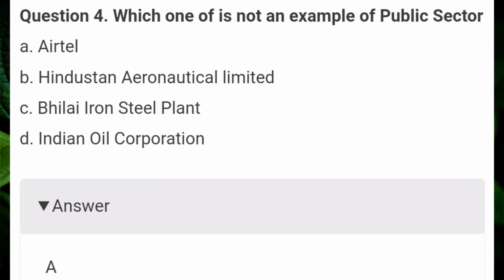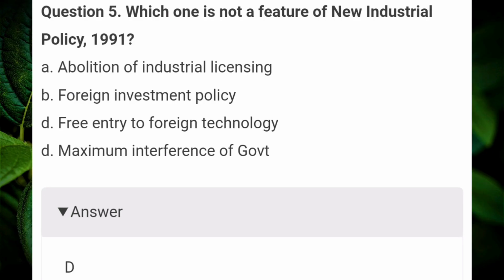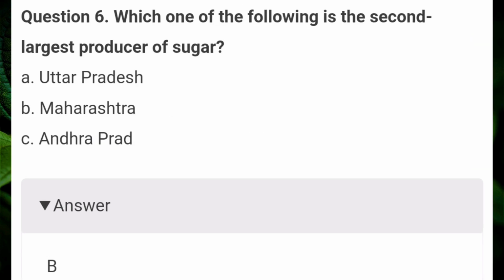Which one is not an example of the public sector? Answer A. Airtel. Which one is not a feature of the new industrial policy 1991? Answer D. Maximum interference of government. Which one of the following is the second largest producer of sugar? Answer B. Maharashtra.